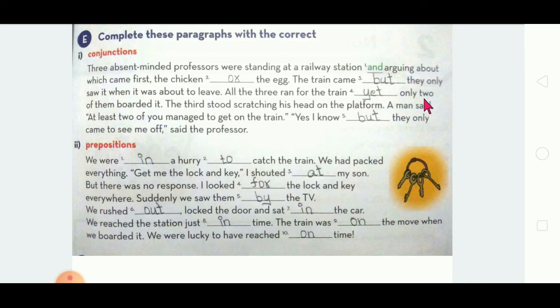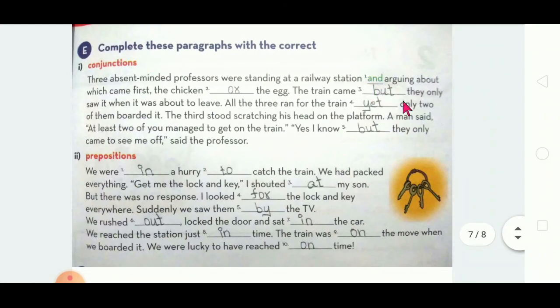Yet only two of them boarded it. Boarded means got into the train. See, yet. Even though, we will say, three of them tried to catch it, yet only two could catch the train.